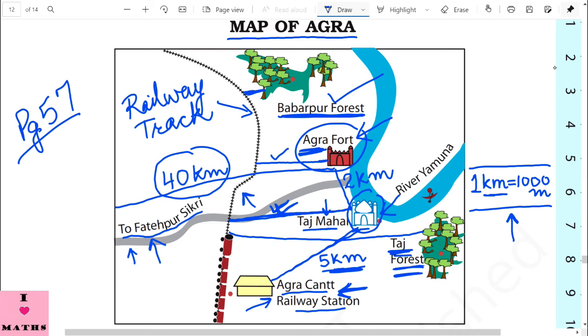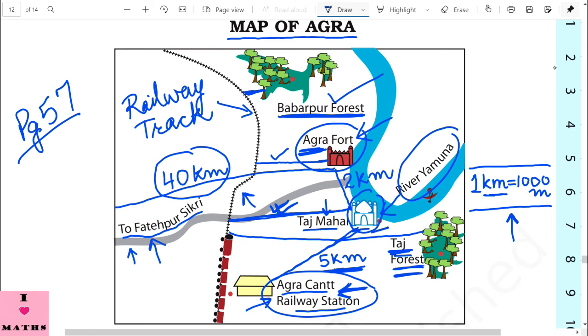Okay. Now, which is closer to River Yamuna, Taj Mahal or the railway station? Now, children, this is River Yamuna and this is the railway station. You have to find out which is nearer to River Yamuna, Taj Mahal or the railway station.